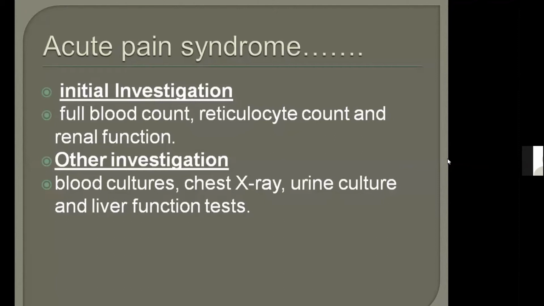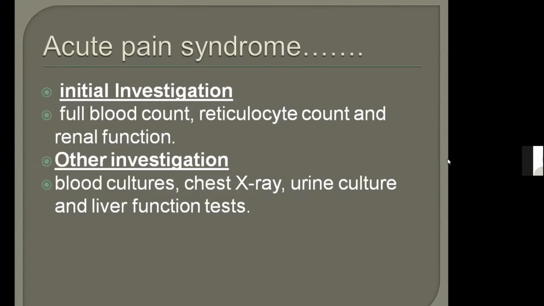For example, blood culture if you suspect sepsis or infection; chest x-ray if there is shortness of breath; urine culture if she has a previous history of UTI, or in the current urine analysis there are pus cells; and liver function test if there is any disorder related to the liver. These are specific investigations you will check if any such condition is suspected in the scenario.